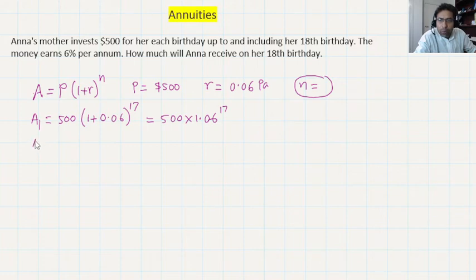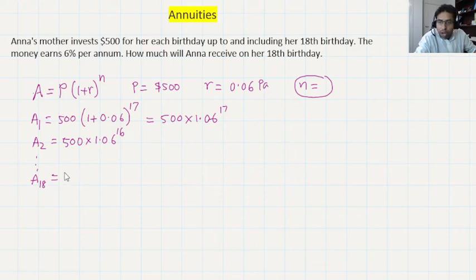Now if I think about the second contribution, it is exactly the same way: 500 times 1.06, but the next contribution will earn 16 years of interest. So I can just write down 1.06 to the power of 16. The second one will gain 16 years of interest, right? Okay, let's go for A of the final contribution, which is when she has her 18th birthday. If I go to the third contribution, fourth contribution, I'm just tracking them separately, as I said.